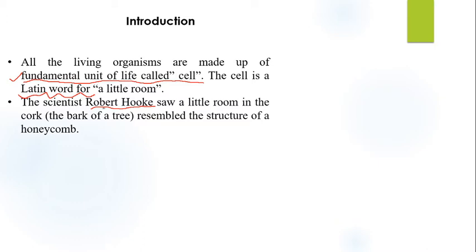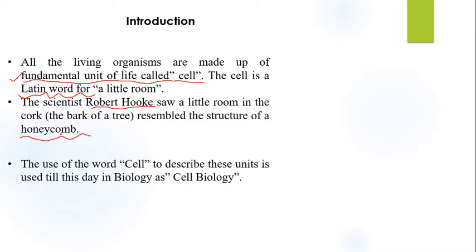Basically Robert Hooke saw the cell structure like a honeycomb. Honeycomb is मधुमक्खी का छत्ता. Clear? So the cell was first discovered by Robert Hooke, and he saw the cells like a honeycomb structure.